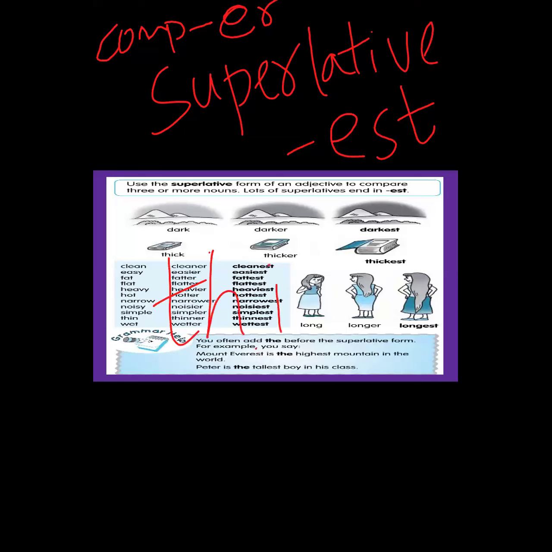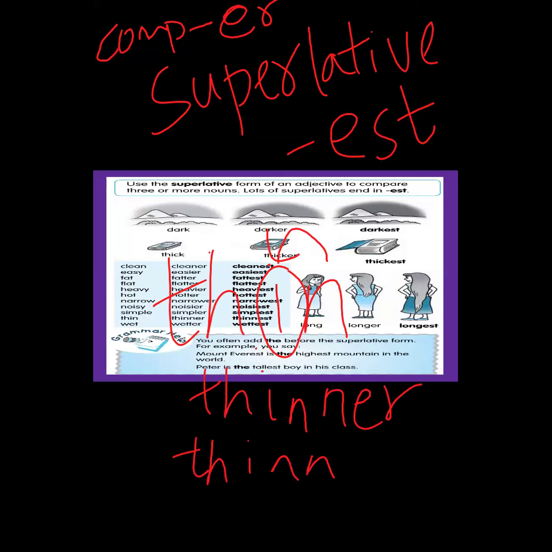Now see over here, thin also. In thin, what are we doing again? There is a vowel over here, so double the last letter. Thinner. Thinnest. Okay.